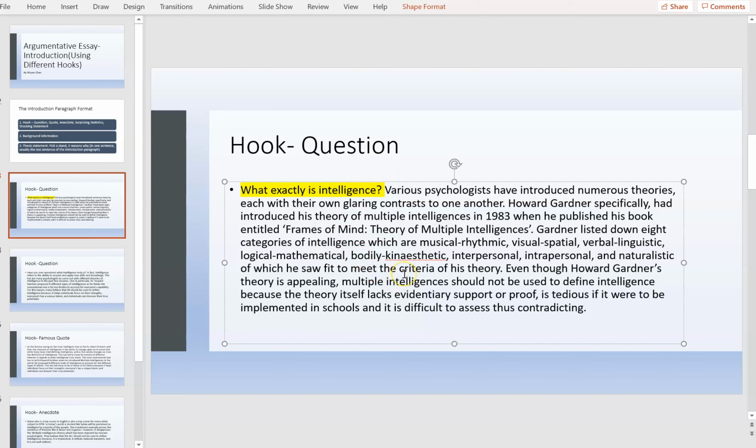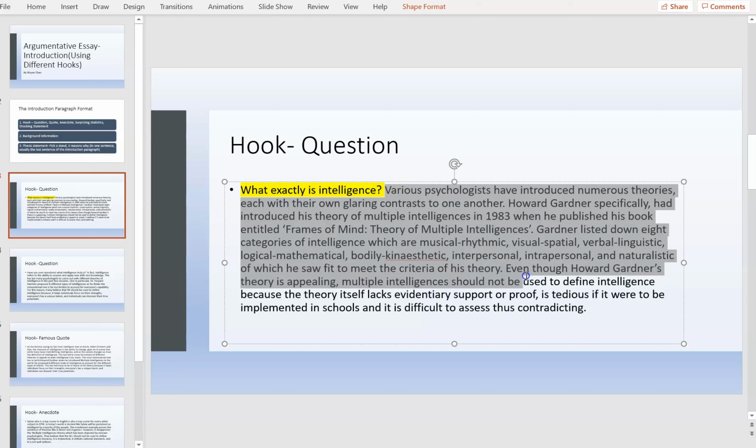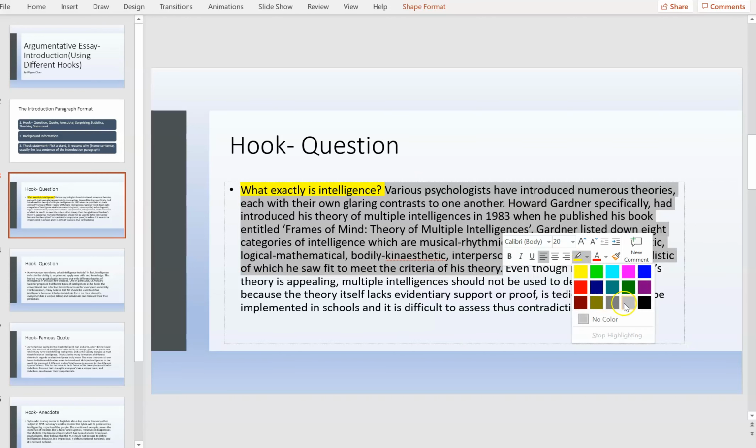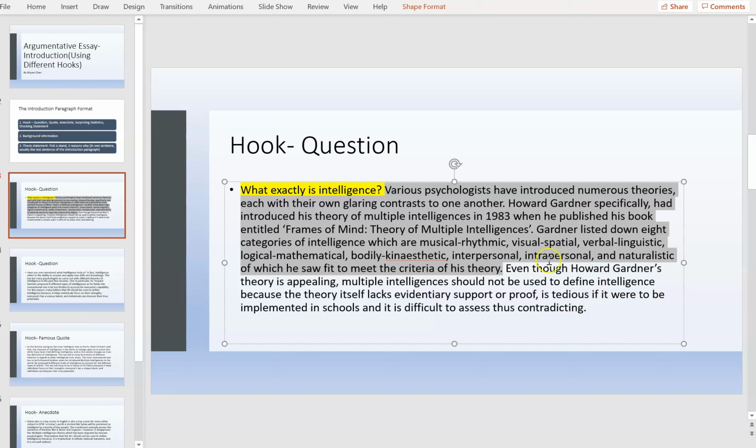Usually the question hook is easier to write and to think about because you don't need prior background knowledge, like for example a shocking statement or even a surprising statistic. It is easier to come up with. As usual, the rest of the paragraph will be your background information. And finally, this is the thesis statement.